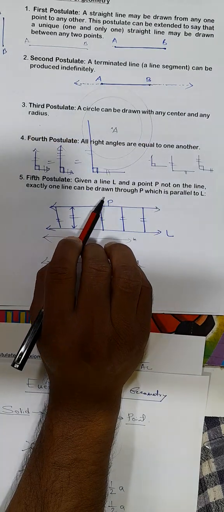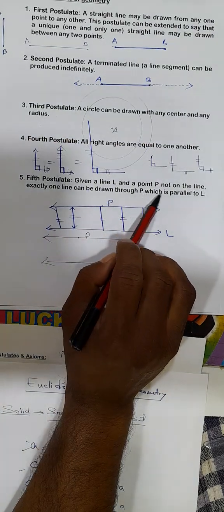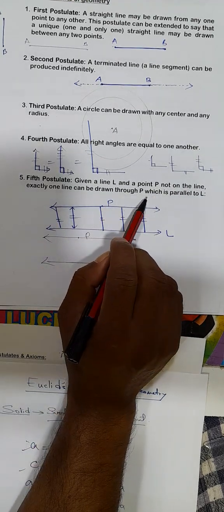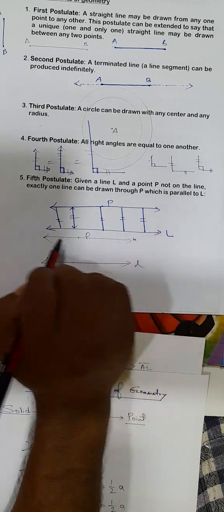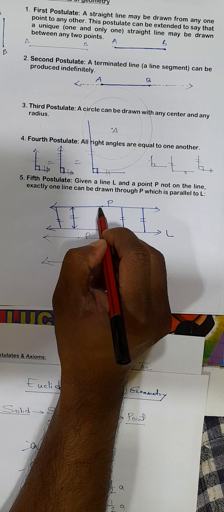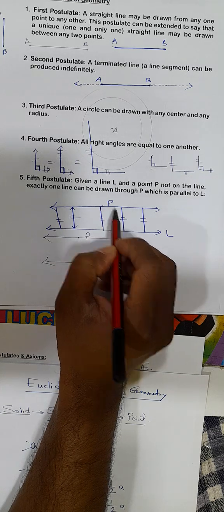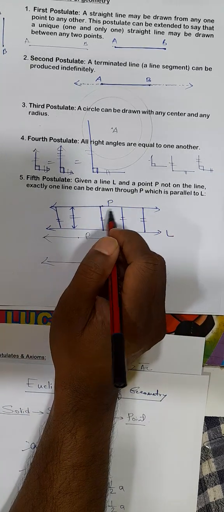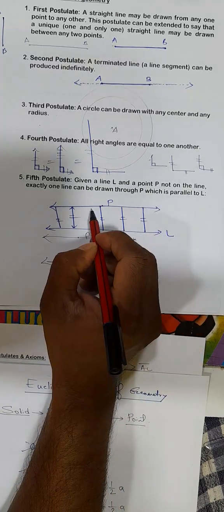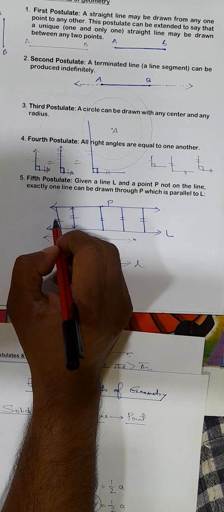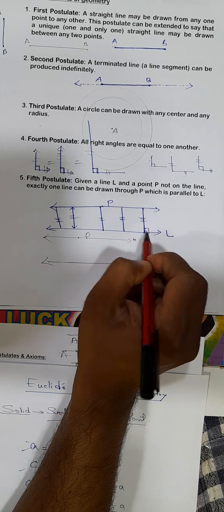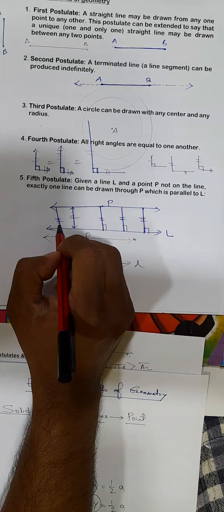Fifth postulate says given a line L and a point P not on the line, exactly one line can be drawn through P which is parallel to L. This line L is given and there is an external point P which is not on this line. Now it says through P you can draw only one line parallel to L. Parallel to L means it remains at the same distance from the given line. So perpendicular distances are the same anywhere.